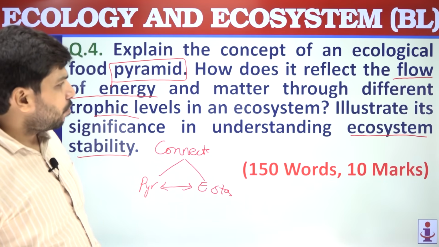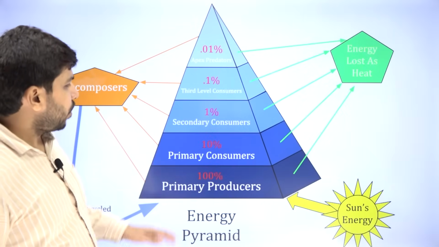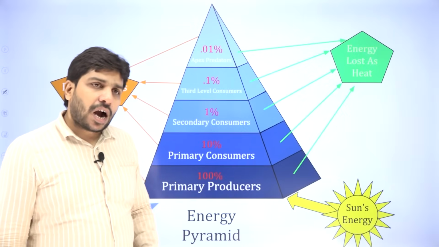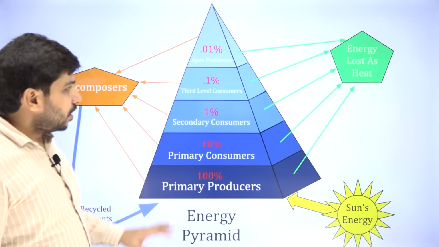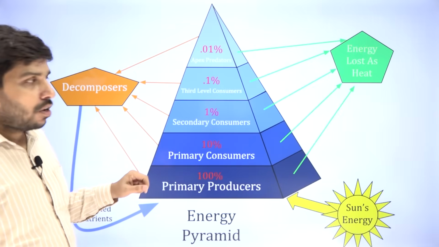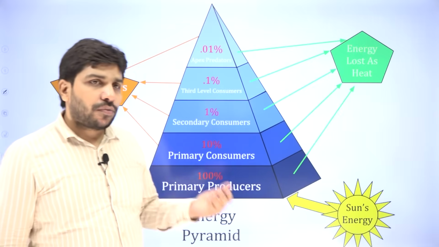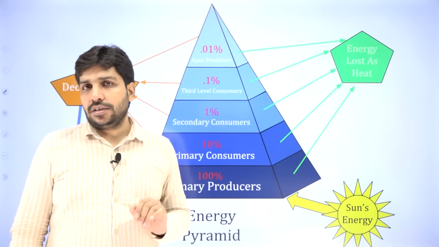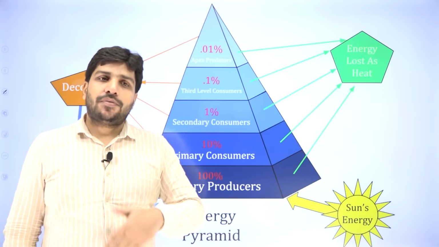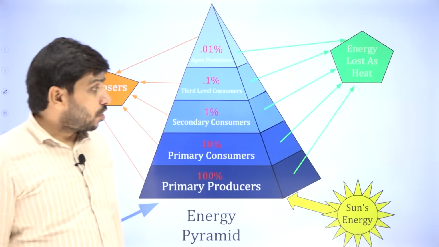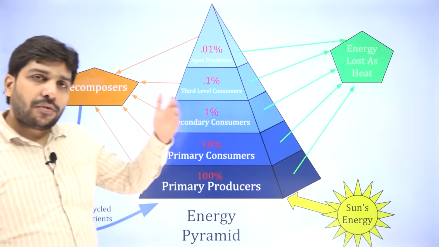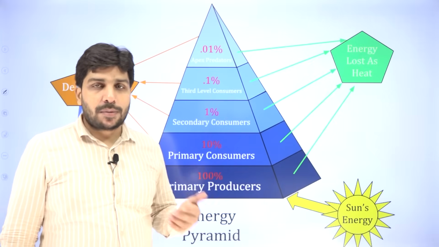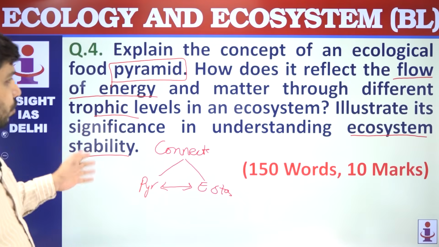For example, you can mention that if a particular trophic level, if a particular species is getting harmed, getting extinct, then this pyramid will get impacted. For example, you take the pyramid of number. If the phytoplankton are lying at the lowest level, if the phytoplankton are dying, obviously the upper level species will get impacted and the ecological stability will get hampered. So this way you can write.